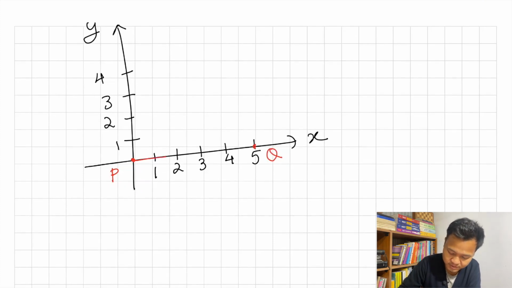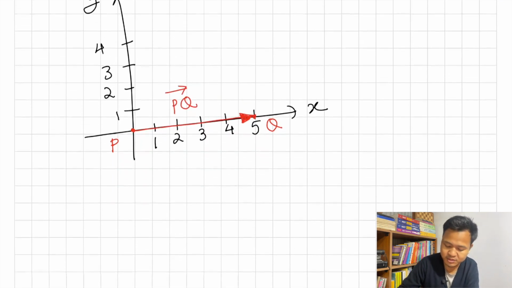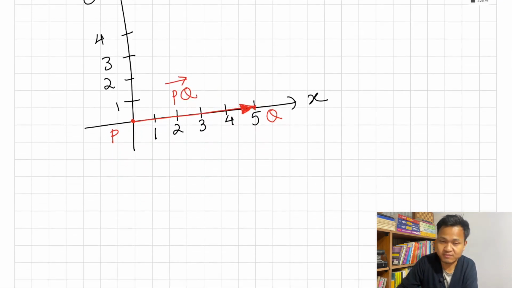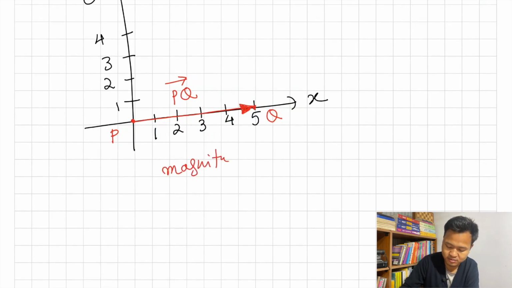If I go from P to Q, there is a direction, and there is also a magnitude. So here the vector is PQ, going from P to Q. What is the magnitude of this vector? When you say magnitude, it simply means the length of that vector. I'll simply write here length.